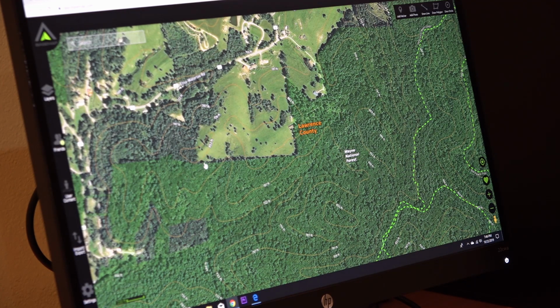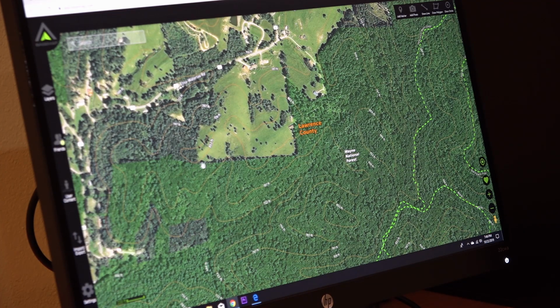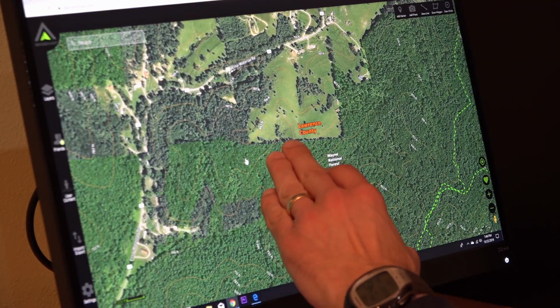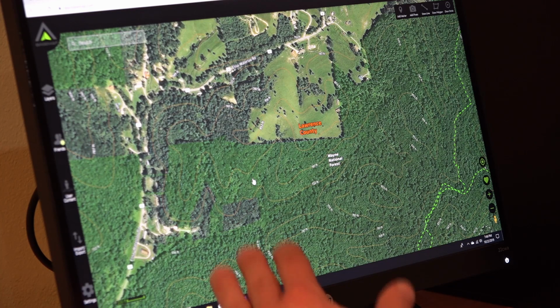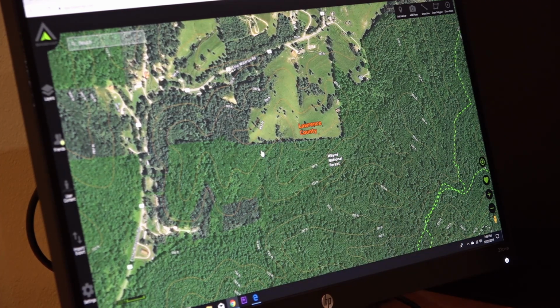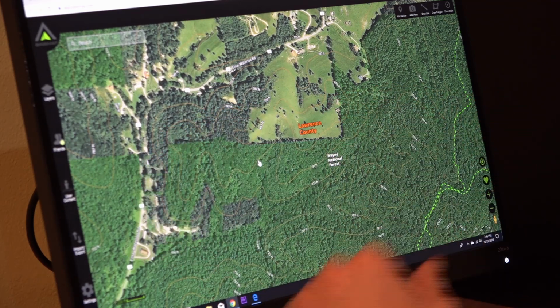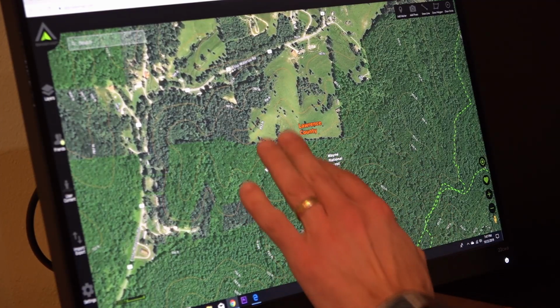So a lot of times deer are going to come out in the corners of fields. They're going to come right off of the cusp of that high point. Right here is going to be a prime entry area into this field. Now I also have a nice big draw coming up into the field. So this area right in here might be an area I want to focus on as a travel corridor coming up to the field in the evening. Obviously, I'm going to need a south wind or a west wind to really hunt this if the deer are funneling through this area coming up to that field.